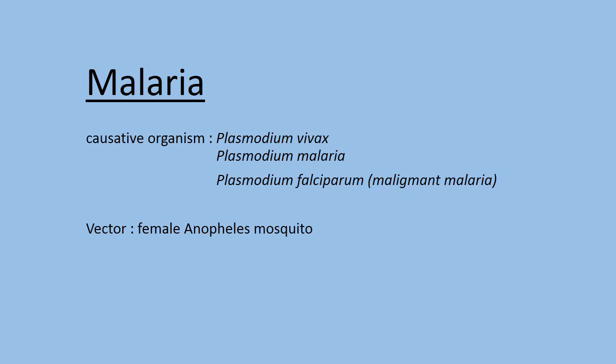So this is a 1 mark question. What is the vector of Plasmodium vivax? The vector of Plasmodium is the female Anopheles mosquito.